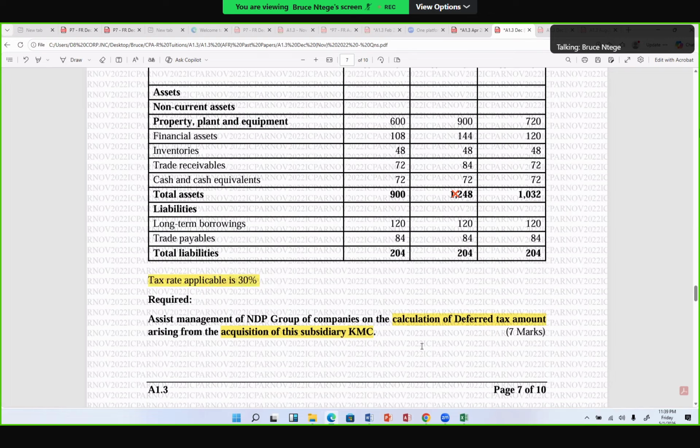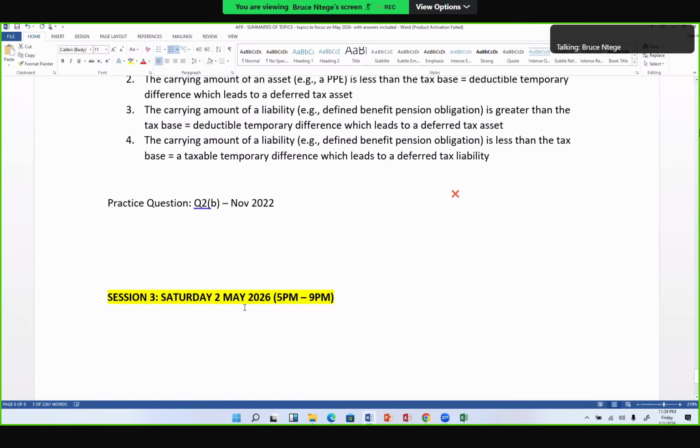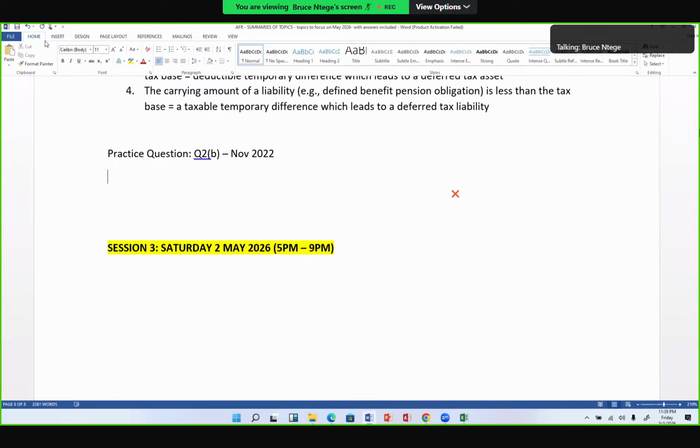We're going to calculate the deferred tax, but for us to do that, we need to first calculate the temporary differences. I'm going to use my Word document, and I'll put in a table here.